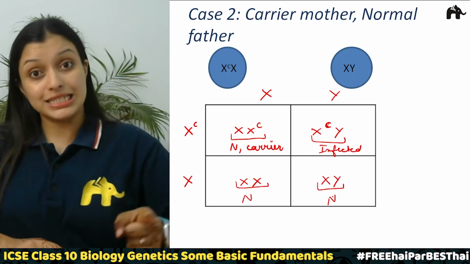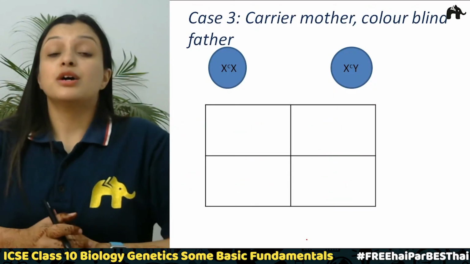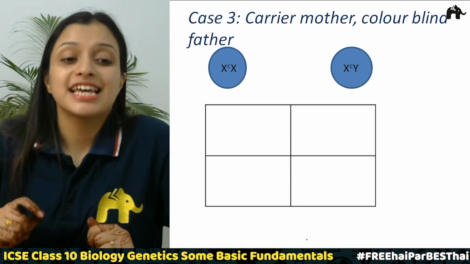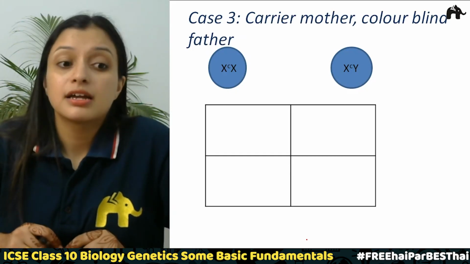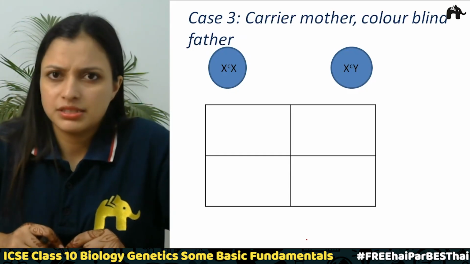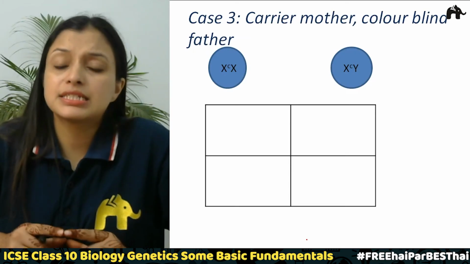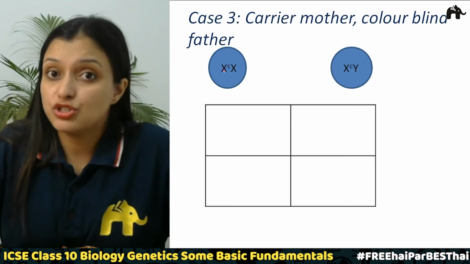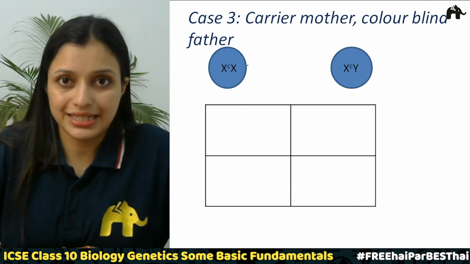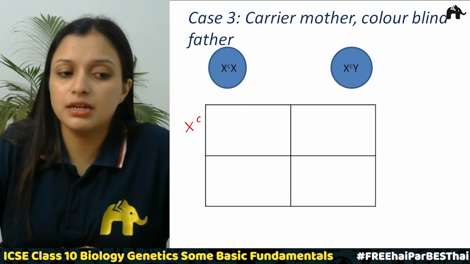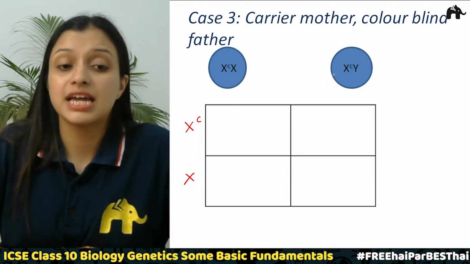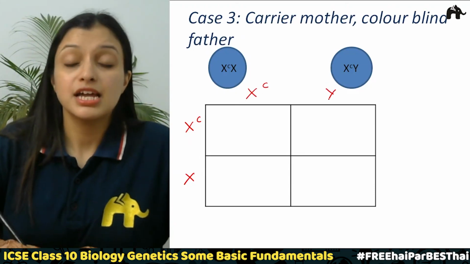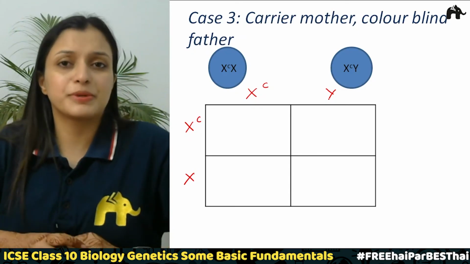Correct? So let us see one more situation now. Now, the case number 3. So, the case number 3 says mother is carrier, father is colorblind. Simple. So, if mother is carrier, it means she will have this recessive gene on one X chromosome, and another will be the normal one, right? And the father is colorblind, so it is going to be this. So let's see how the offsprings are going to be.